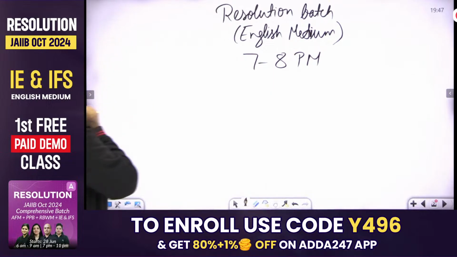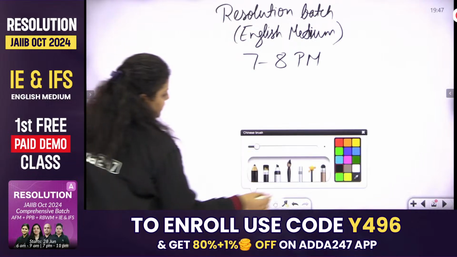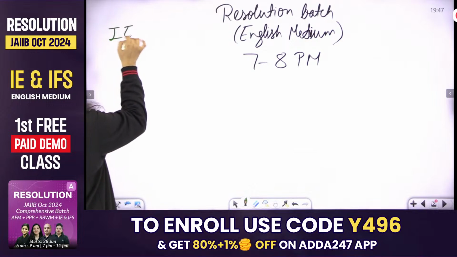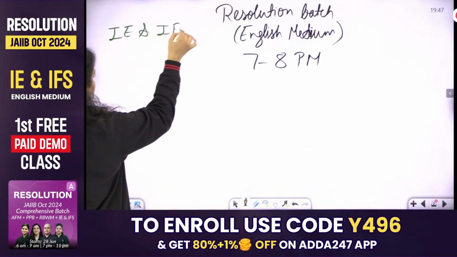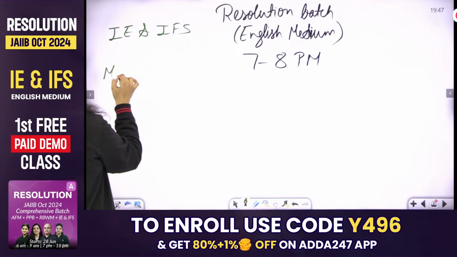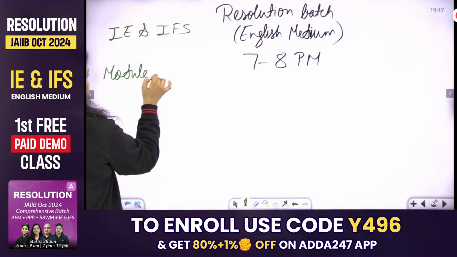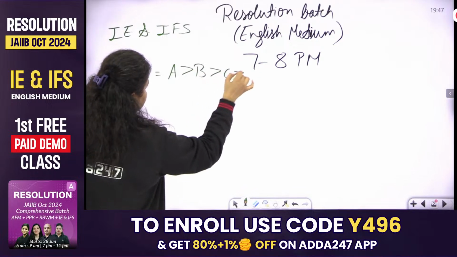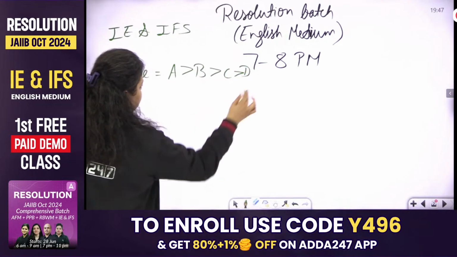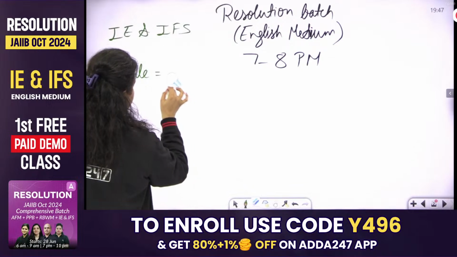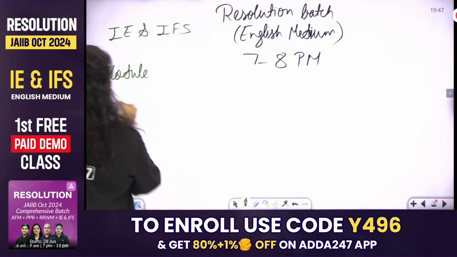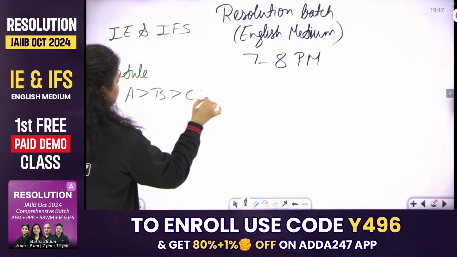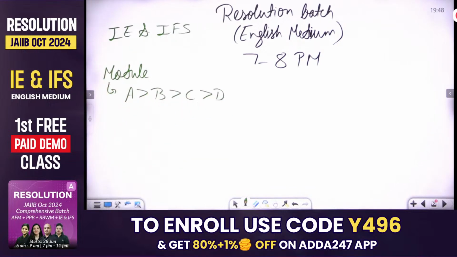Now let's see what I am going to do in the IE/IFS paper, like how I will be covering the IE/IFS subject for all of you. So obviously, I will be starting from the modules. The sequence of modules I will be taking in your classes is A, B, C, and D. This is the sequence I will follow.